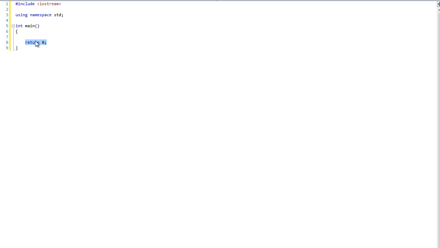Now, what is a function? A function is a way to have a set of logic. In this case, we have a main function here, and in all of our previous tutorials, we had a set of logic we performed inside this main function. And that function can be called. In this case, the main function is called by Windows. Whenever we start the program, it has a program entry point, and that is the main function. So the main function is called whenever we start the program.